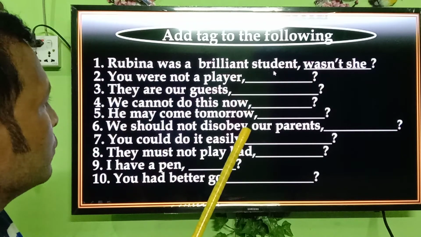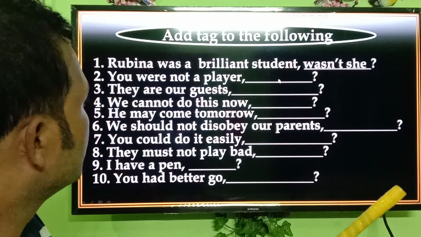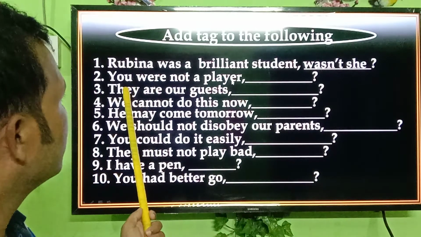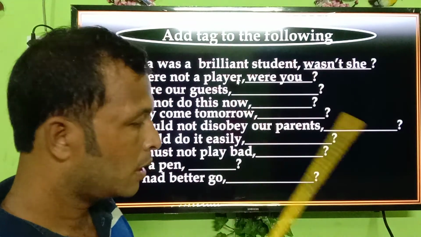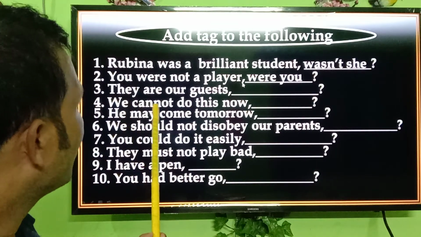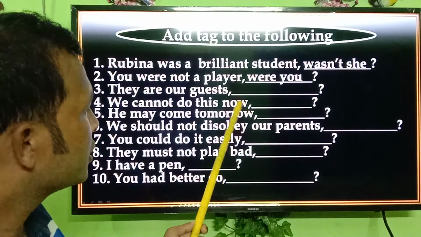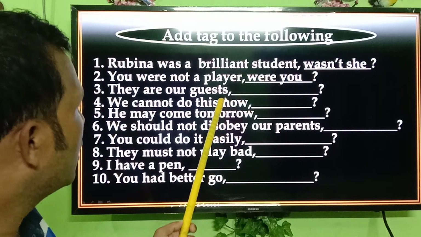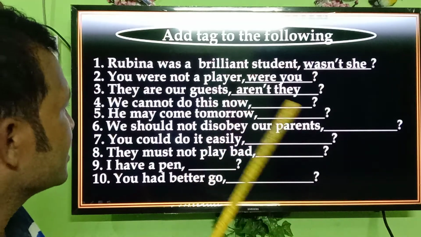You are not a player. Please try. Okay. You have said, where you? Okay, I have seen what the answer will be. Where are you? But correct. Your answer is totally correct. And what will be the next one? They are our guest. Answer will be, aren't they? Try to tell me the answer. What will be the answer? Aren't they? Your answer is correct.